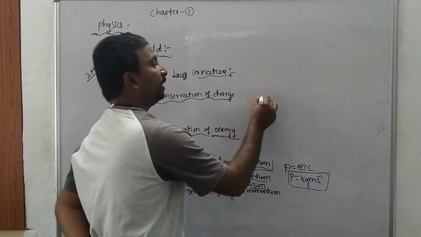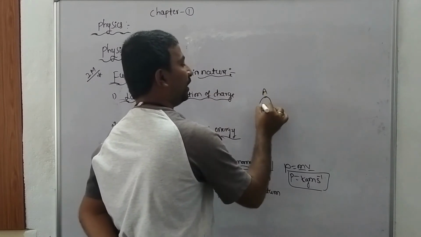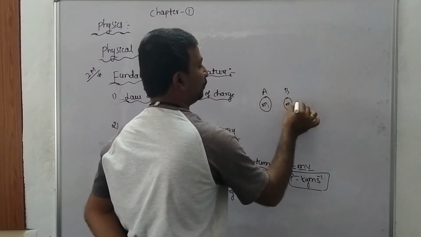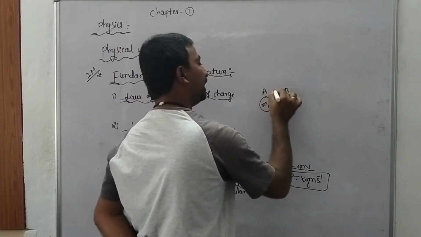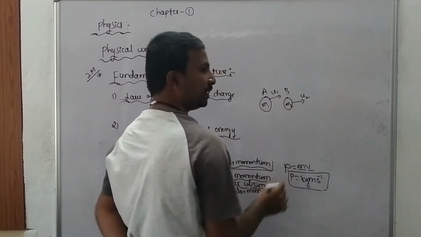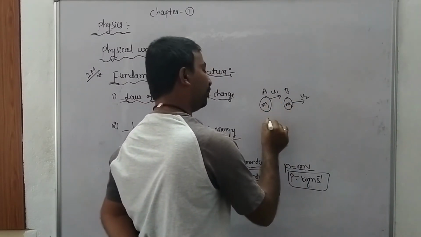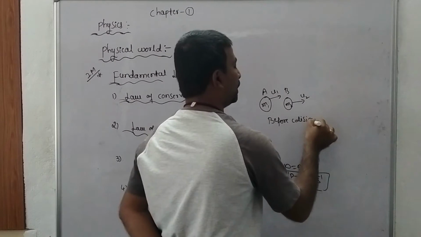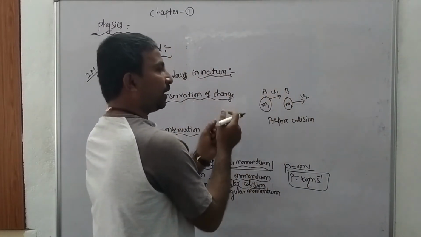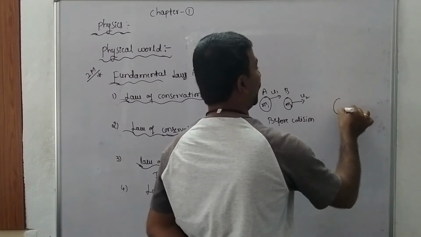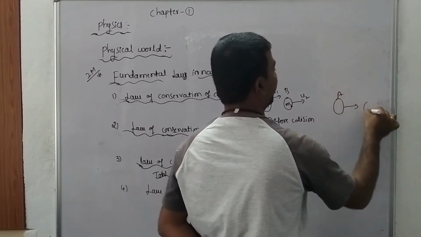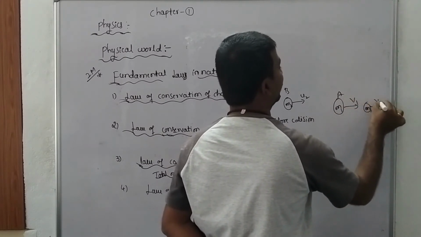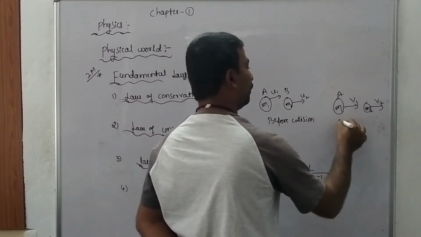For example, this is a body A of mass m1 and this is a body B of mass m2, moving with initial velocities u1 and u2. This is before collision. Suppose both the bodies collide together, what happens here? Again, this is body A and this is body B, mass remains the same, m1 and m2, but the velocity will change. So this is after collision.